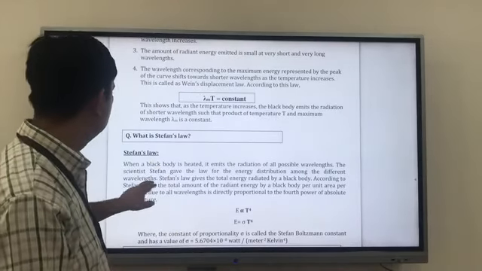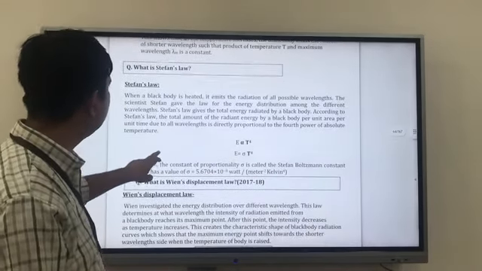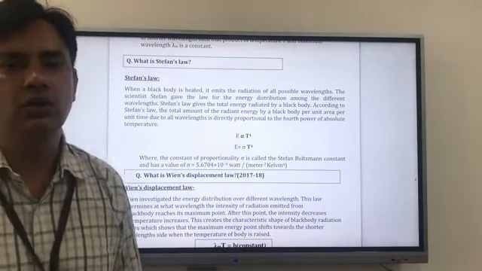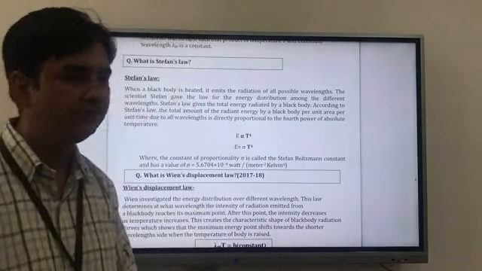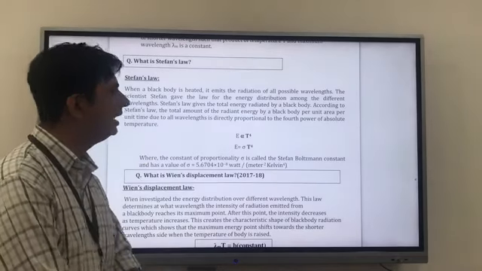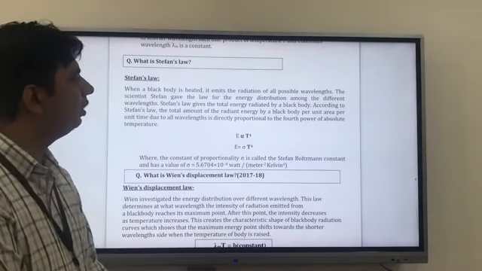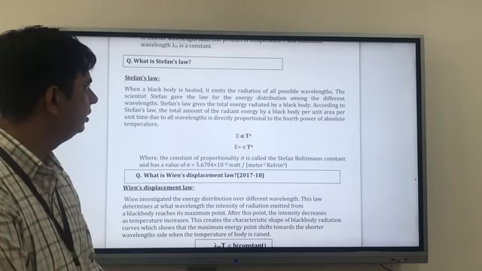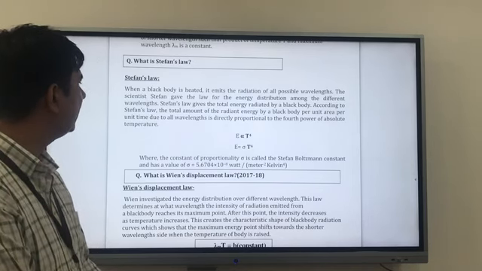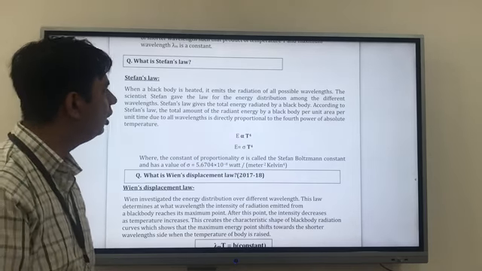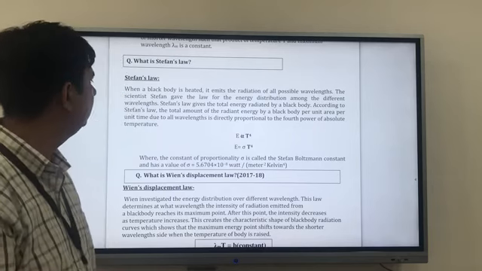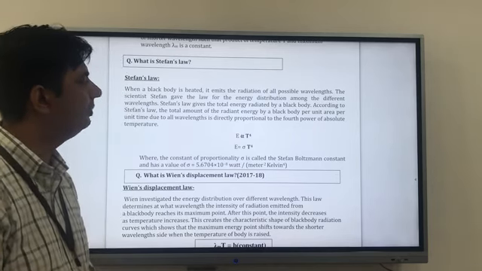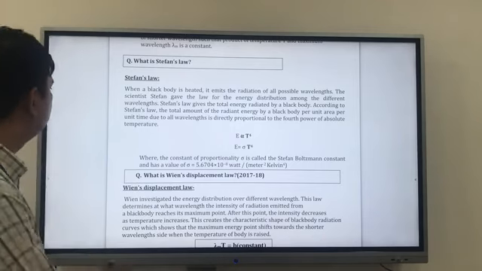Okay. So now the second term which comes to mind is called Stefan's law. So what is Stefan's law? When a black body is heated, it emits radiation of all possible wavelengths. We understand that from the previous discussion. The scientist Stefan gave a law for energy distribution among the different wavelengths, and Stefan's law gave the total energy radiated by a black body.